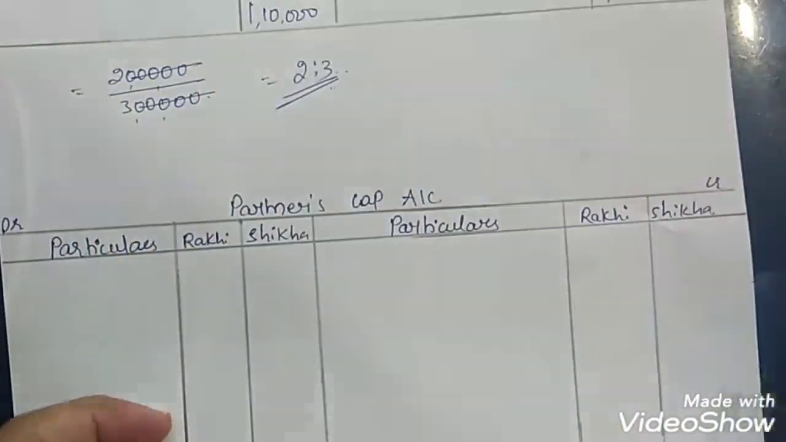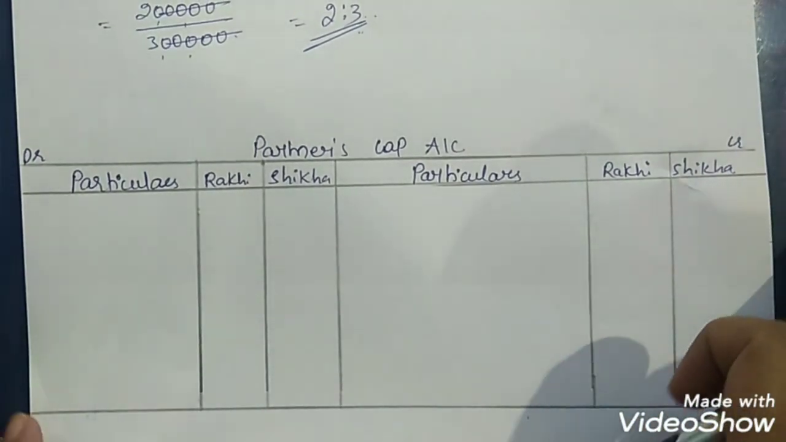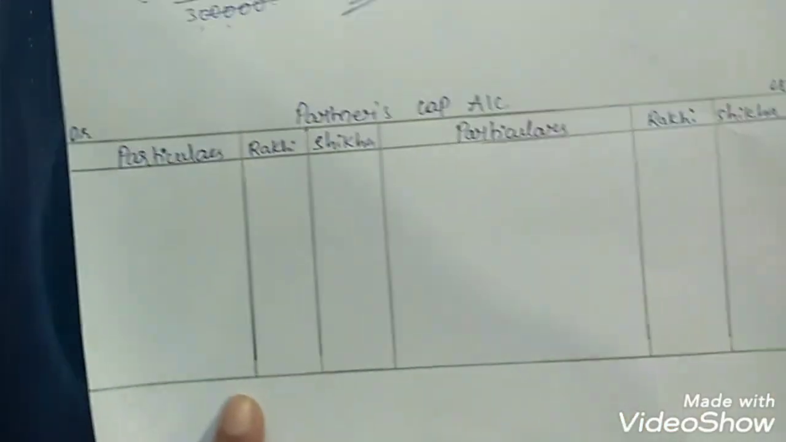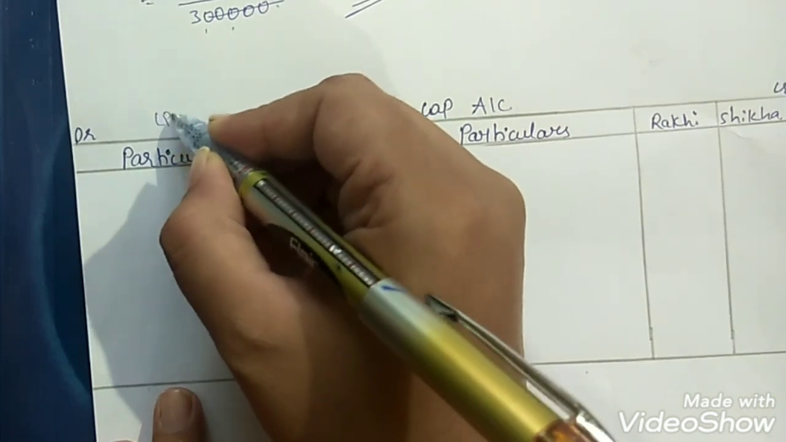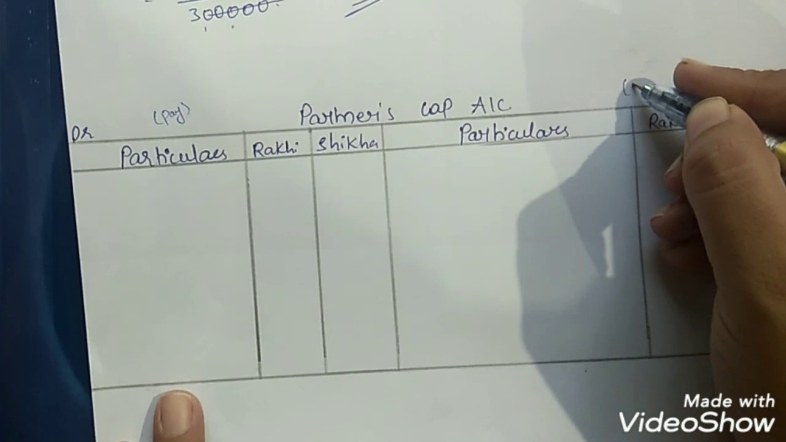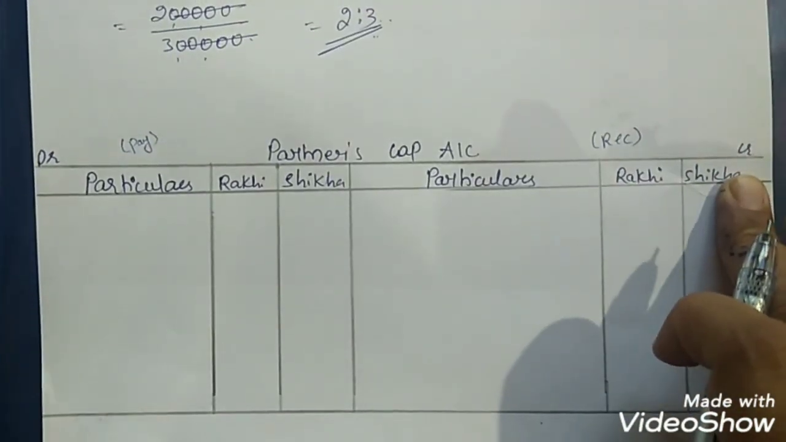Now we also have to prepare the partners' capital account, right? We have already learned how to prepare the partners' capital account in the previous session. If you have watched that video, you will find it very easy here. One thing we have to remember: whatever the partner pays to the firm will be recorded on the debit side, and whatever the partner receives from the firm will be recorded on the credit side.